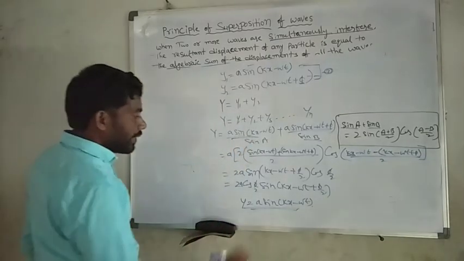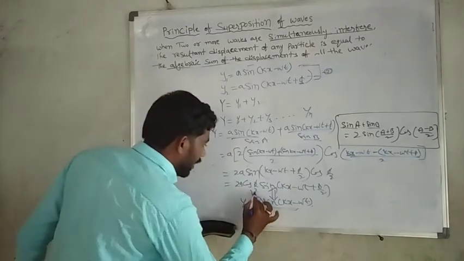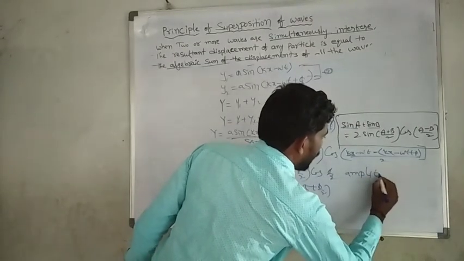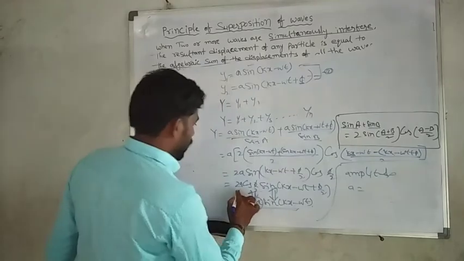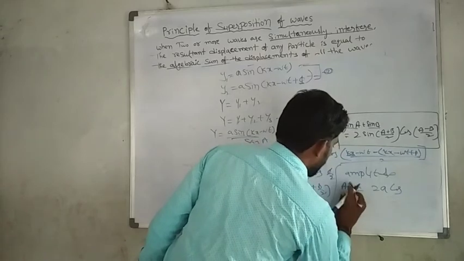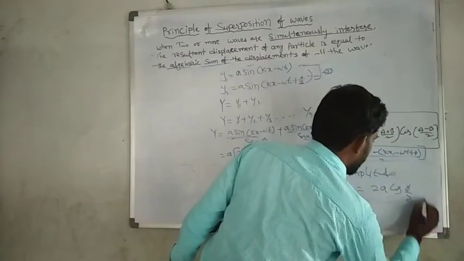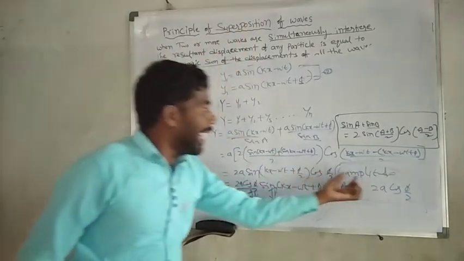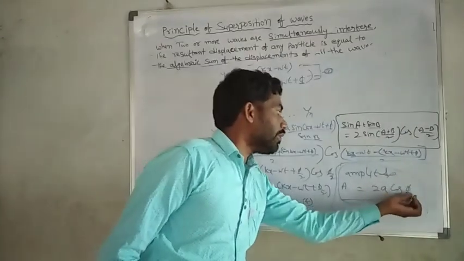This equation we compare with y equals a sin(kx − ωt). Comparing this, the a means the amplitude, so the amplitude A equals 2a cos(φ/2). Please remember, in the superposition of two waves, the amplitude A equals 2a cos(φ/2).